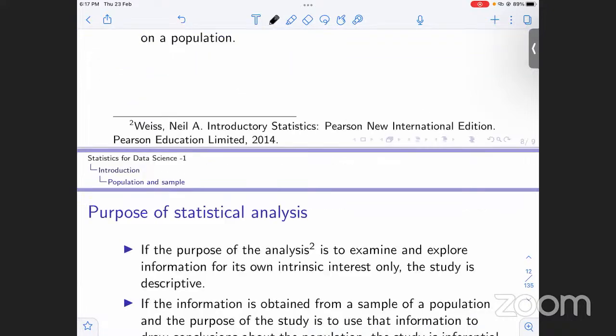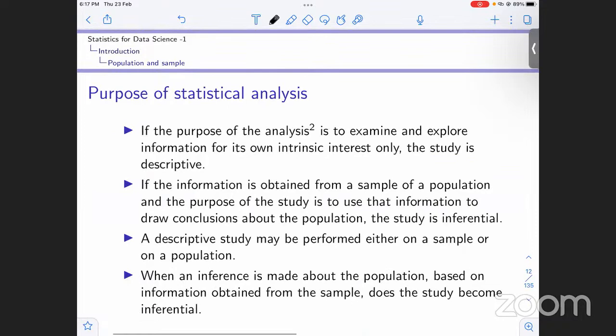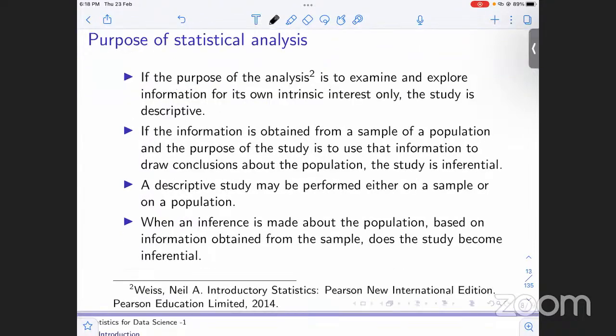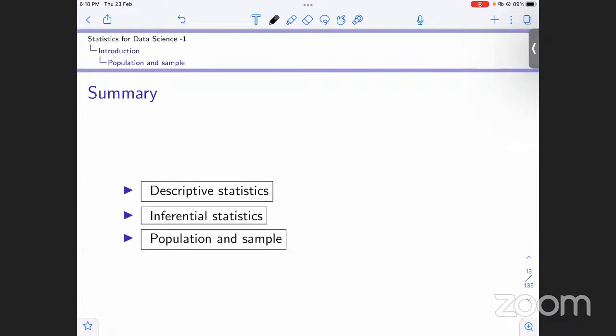But on the other side, when we make an inference about the population, that inference has to be made from a subgroup. So when we make inference about the population from a subgroup of the data set, the study becomes inferential. Now, I'll just summarize what we did till now. We first described what statistics is, and there are two major branches of statistics: descriptive and inferential. Then I gave you an example of what we do in descriptive statistics and what is done in inferential statistics. And then we covered the concepts of population and sample.